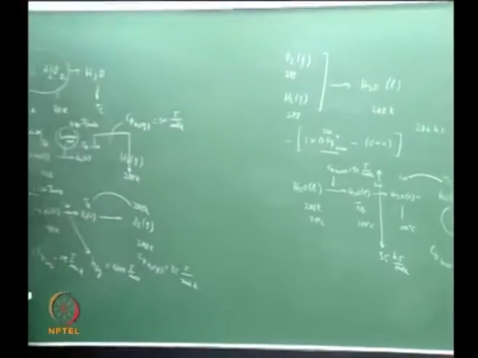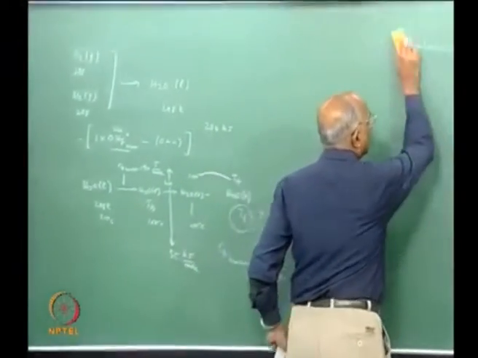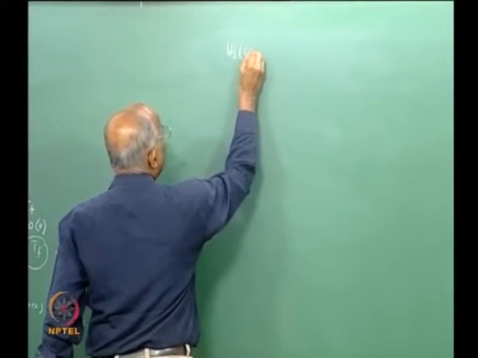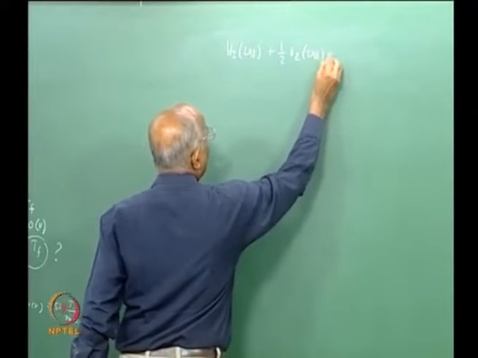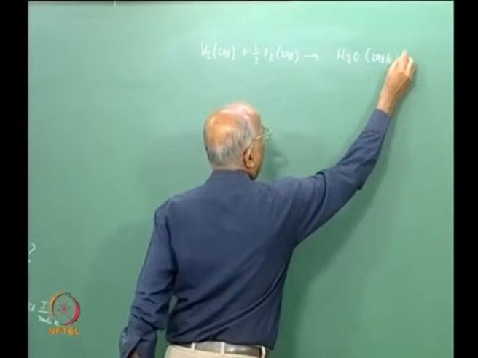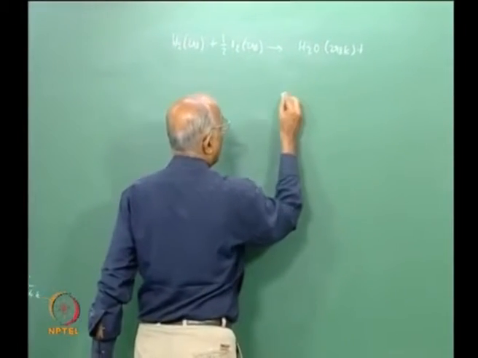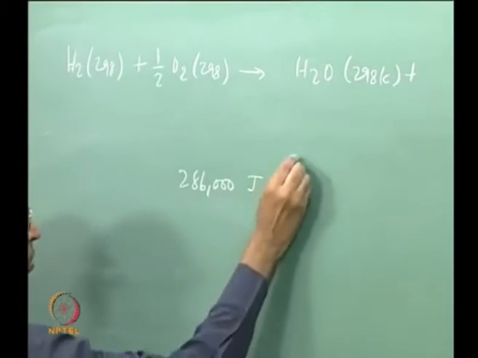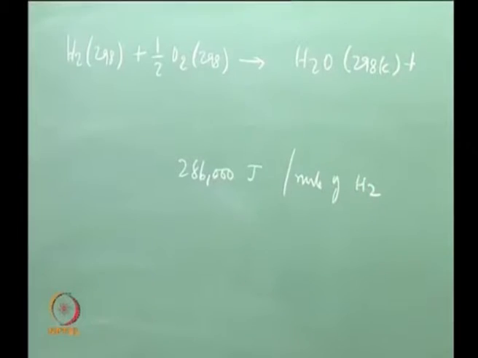Now, how do I do this problem? When I have the heat coming out under standard conditions, all we are able to write is, if H2 is at 298 Kelvin and it reacts with half of oxygen again at 298 Kelvin, I form 1 mole of water at 298 Kelvin, and in this case the heat of formation of water is equal to minus 286, or I get 286,000 joules of energy per mole of hydrogen reacting, from standard heat.